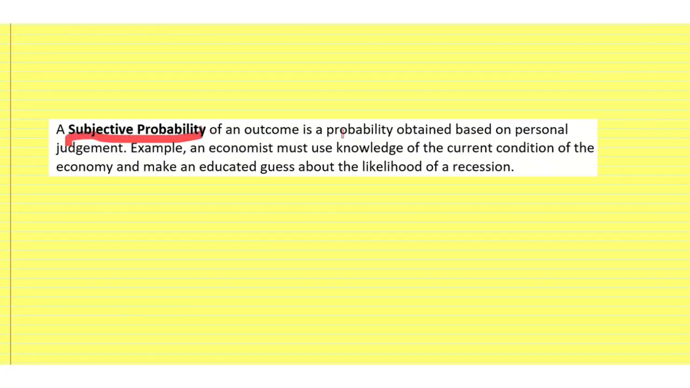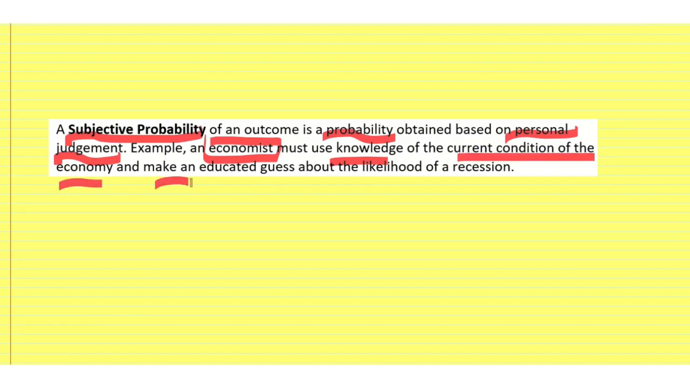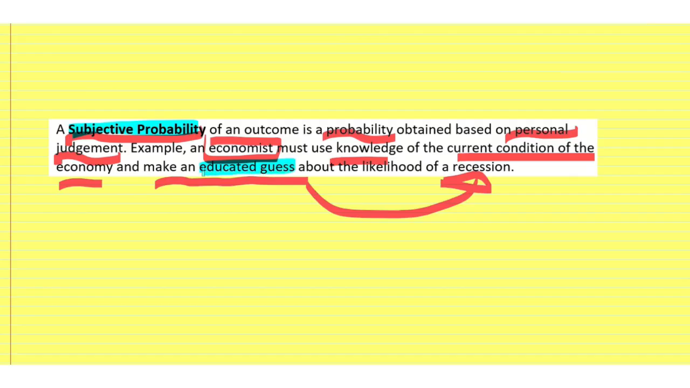Subjective probability of an outcome is a probability that's obtained based on personal judgment. For example, an economist must use their knowledge of the current condition of the economy, and they will make an educated guess about the likelihood of a recession. So the subjective probability is essentially an educated guess, but there's a certain amount of reliability because we expect the economist to have knowledge of the situation and be able to make a reasonable projection about the probability.